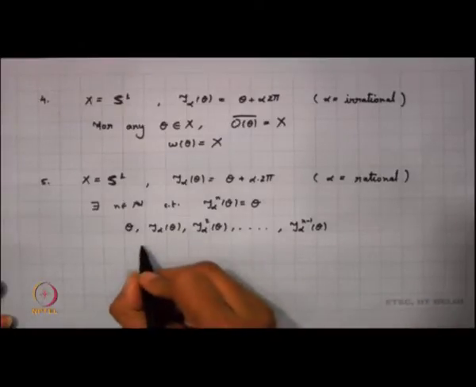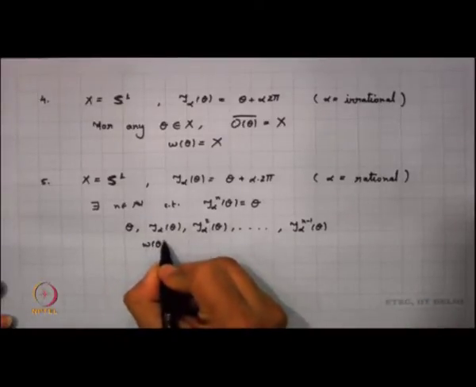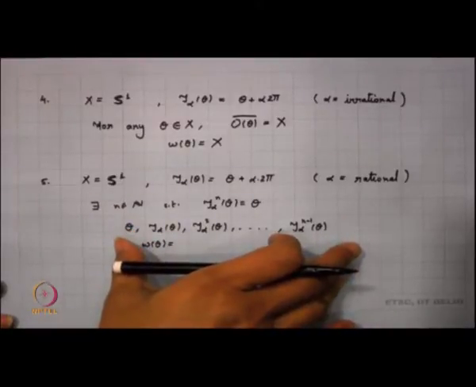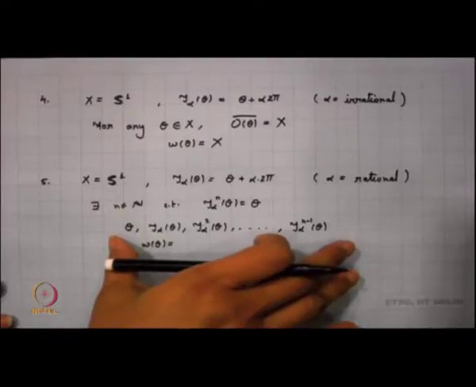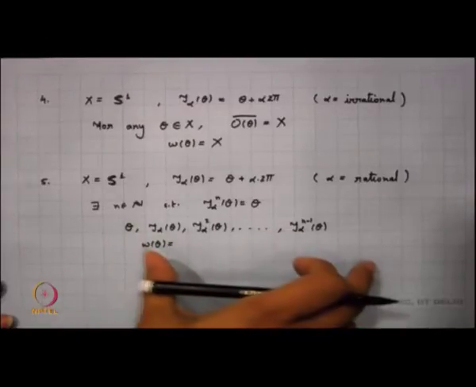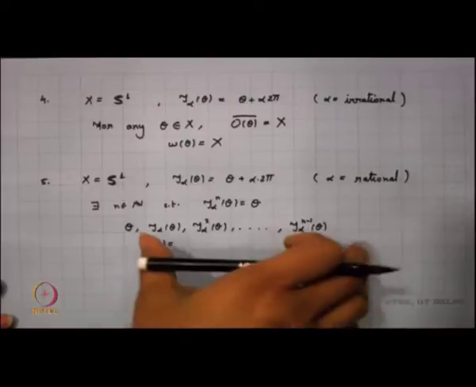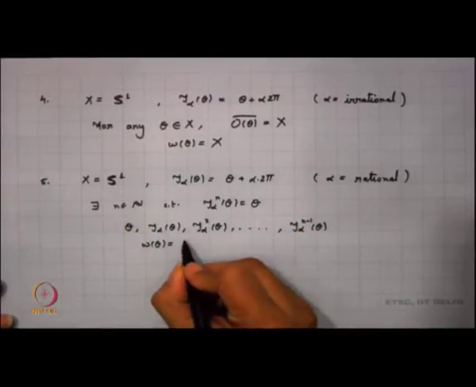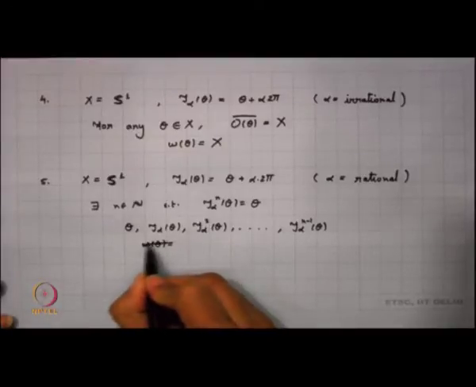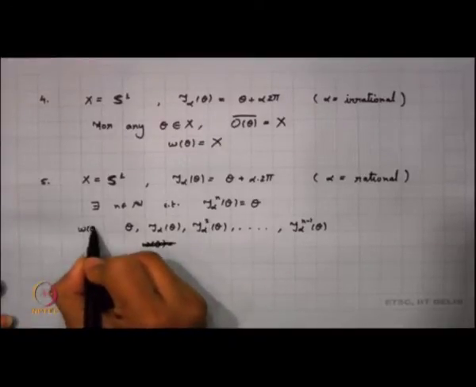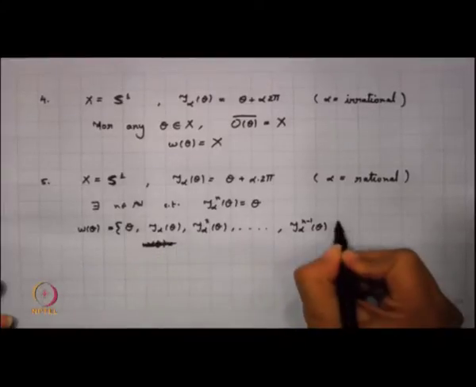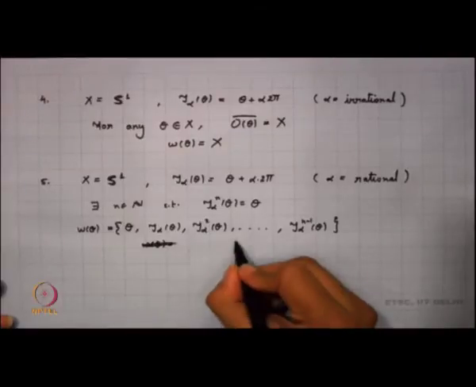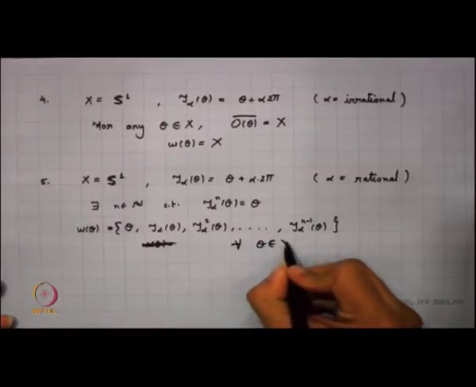So, what can we say about the limit set of theta? I always get a finite set. The orbit closure is just a finite set, and the orbit closure of any point in the orbit of theta is also this same finite closure. So, the omega theta here happens to be just this particular set, and this is true for every theta belonging to X.